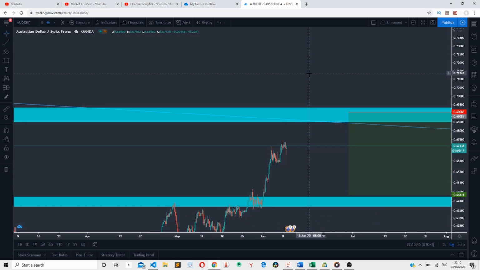So guys, do not just enter the market without confirmation. You wait for the market to give you confirmation, and then you enter the market, whether it will be short entries or buying entries. But right now we'll be looking for short entries. We'll wait for the market to give us confirmation, right?